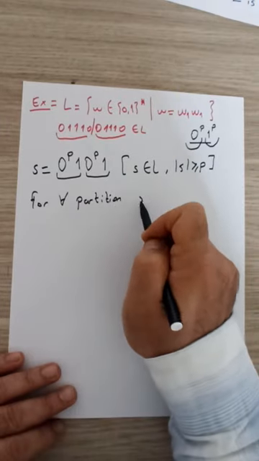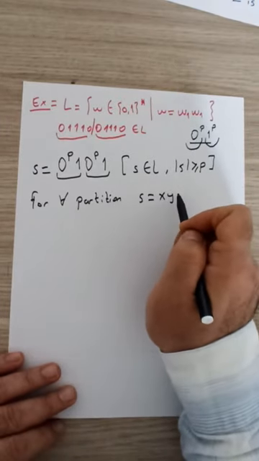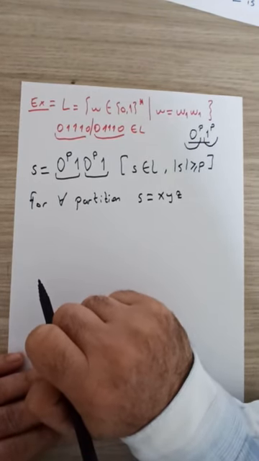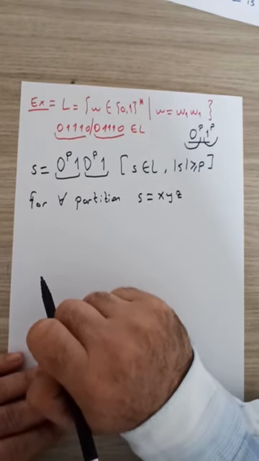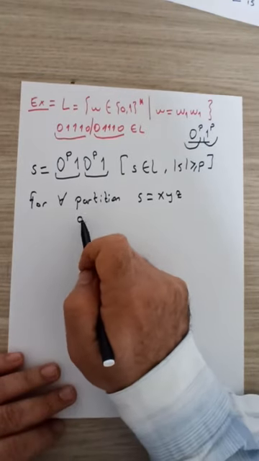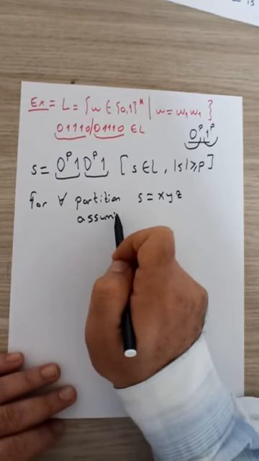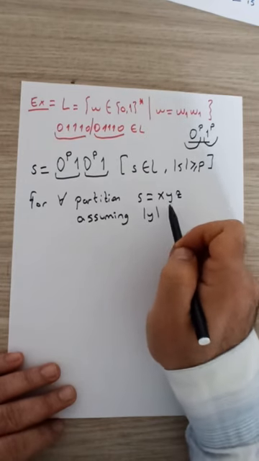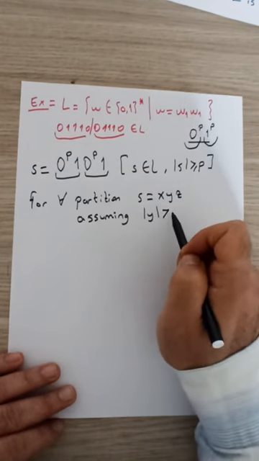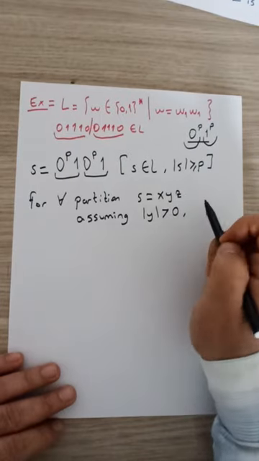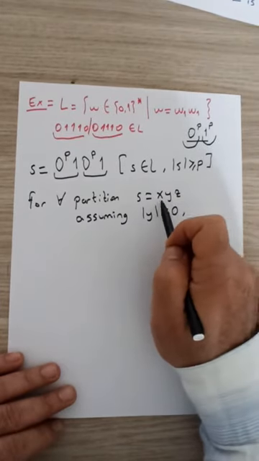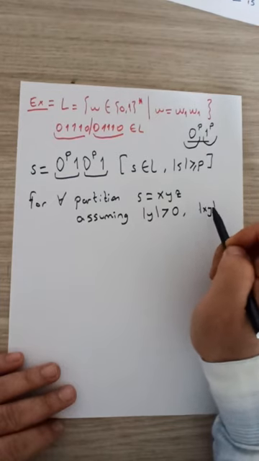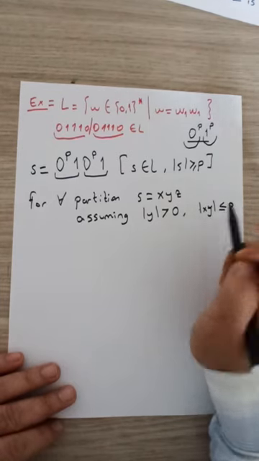of the string S into 3 pieces, x, y, z, we should assume that conditions 2 and 3 of the pumping lemma hold. Condition 2 says the middle part y should have length greater than 0, and condition 3 says the first two parts together, the length of x and y, should be less than or equal to p.